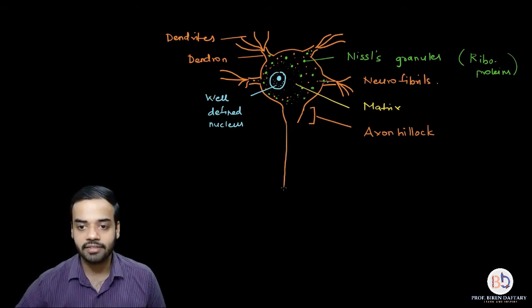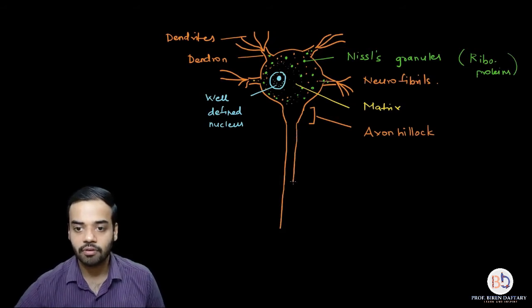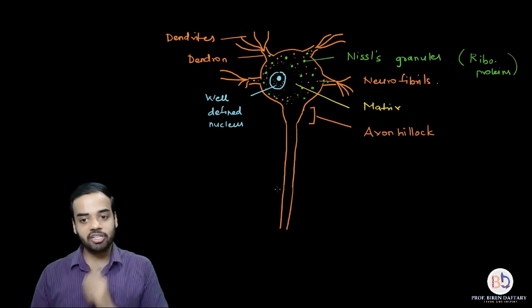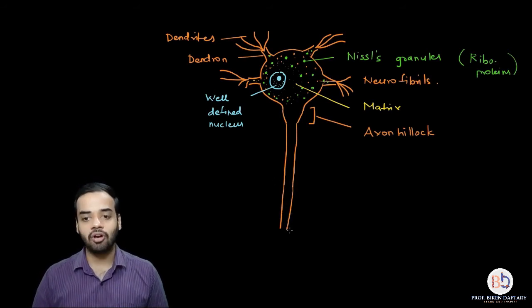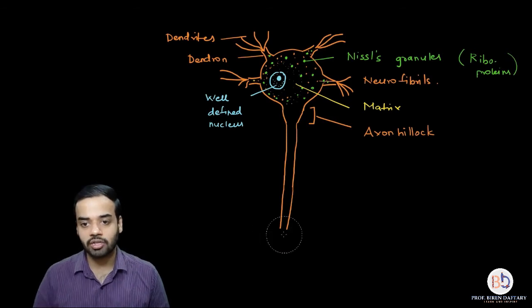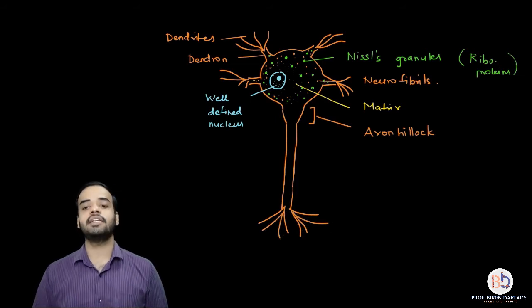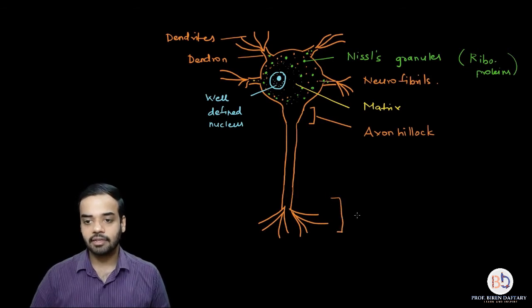Going forward, we can continue the axon. The axon travels downwards. You can see this over here. So this is the axon, and towards the terminal part, or towards the end, the axon divides into branches which are called the telodendron. I'll shorten this slightly so that I have space, and you can see that there are branches coming out. These structures are called the telodendron.